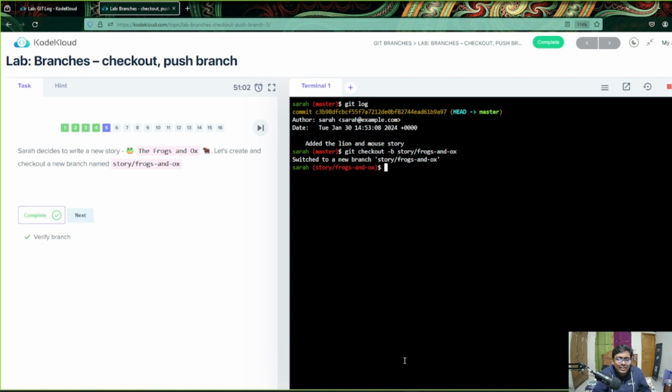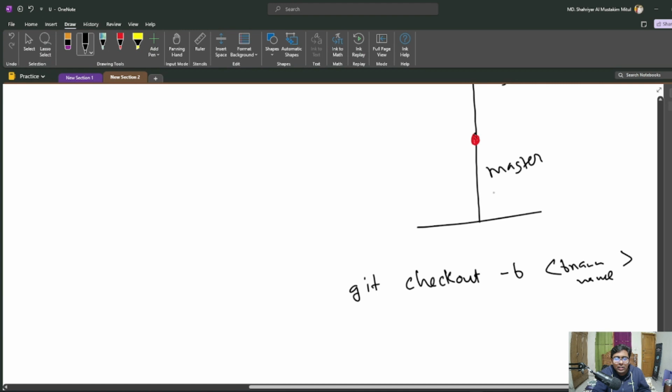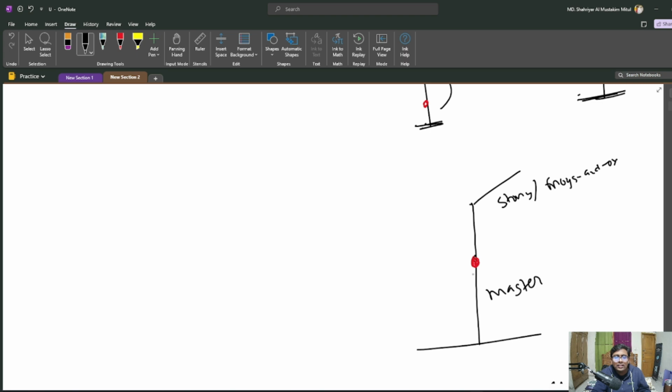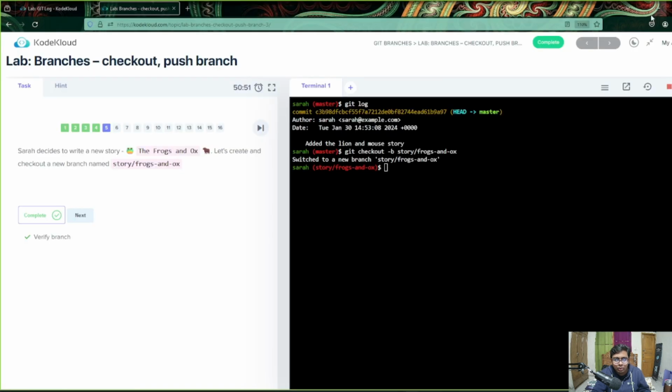Also, I previously said when we create a branch, it also has all of the commits out there. So how can we understand? Let's check the git log.